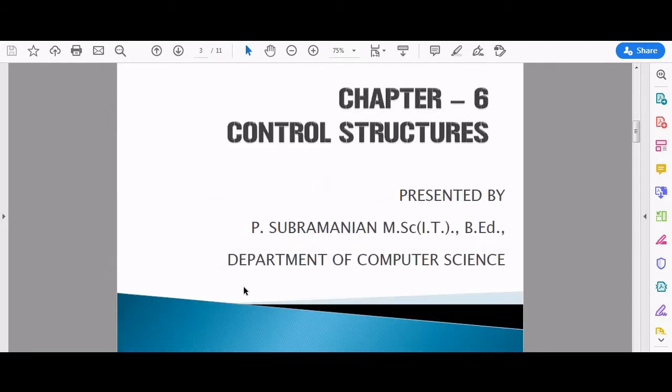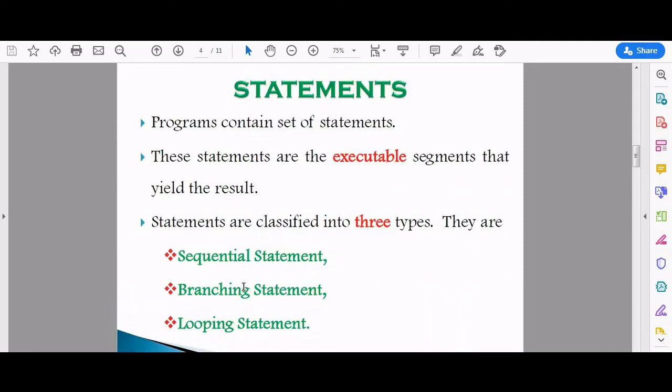Today we are going to discuss chapter 6, control structures. So first of all, we want to study about statements. What is meant by statements? Programs contain a set of statements.